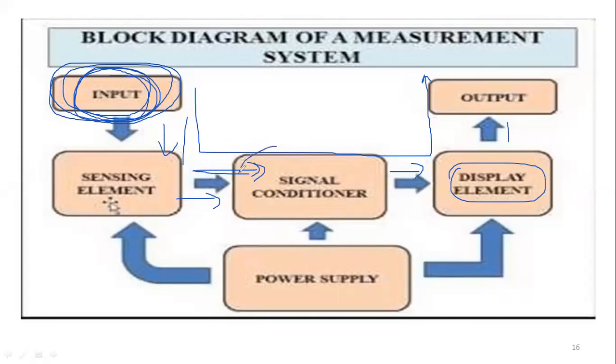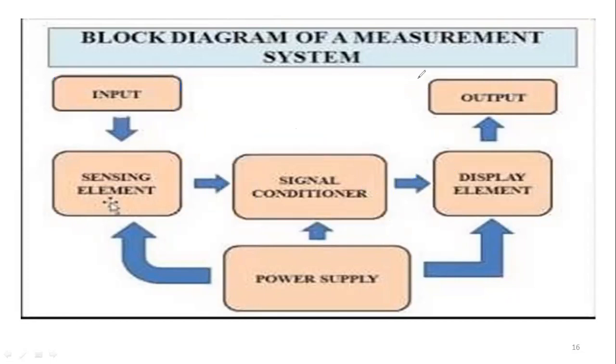So this signal conditioner will convert and compare with the standard value. If this much force is applied, how much voltage and current can it be converted into? That one we are going to call the signal conditioner. One by one I will read and explain. This I have explained randomly.